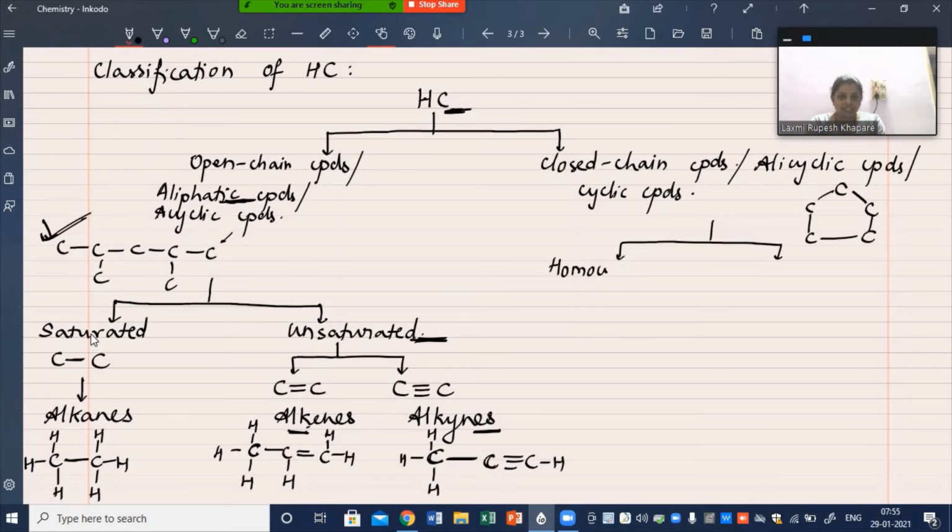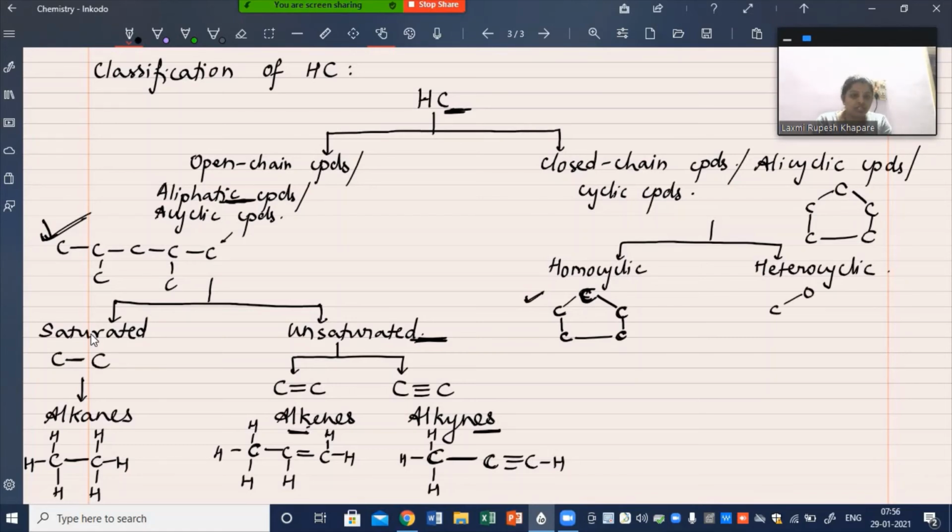There are two broad classifications, homocyclic and heterocyclic. Now, what do you mean by homocyclic? Homocyclic are the ones which do not contain heteroatoms in the cycle, as in, they will only contain carbon atoms. The homocyclic compounds are the cyclic compounds which will contain only carbon atoms as the corners of the cyclic structure. Here the cyclic structure is a pentagon. At every corner of the cyclic structure, there is only a carbon atom.